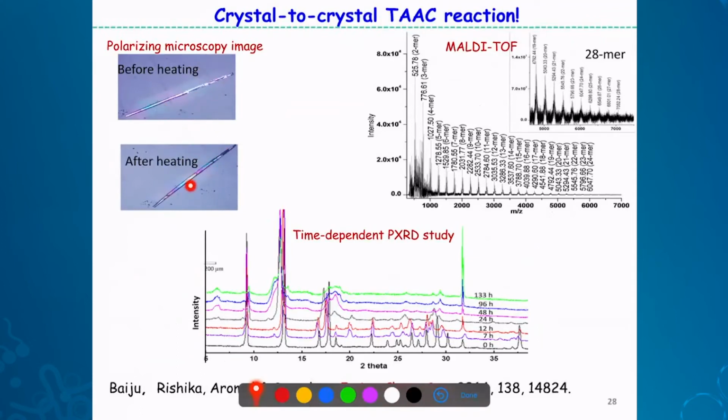You can see the birefringence. Birefringence means this is crystalline. So there is no amorphous character, but we could not get the crystal structure of this, and I will tell you why in a moment.